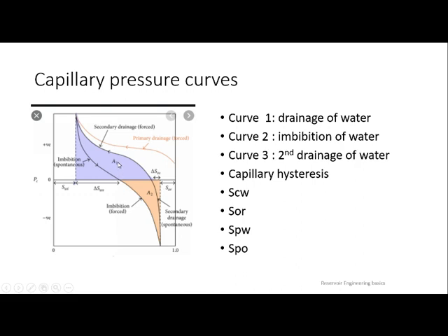If the area of A1 is lesser than the area of A2, then it is water wet. If both are the same, then it is neutral wet. So in capillary pressure also you can identify whether it is oil wet or water wet. So in this case A1 seems to be higher than A2, so it is oil wet. So the reservoir represents oil wet.